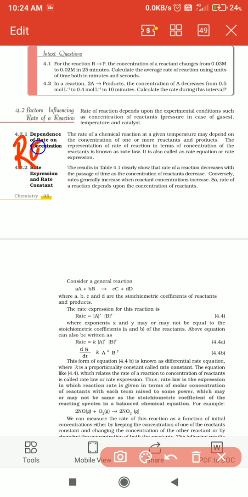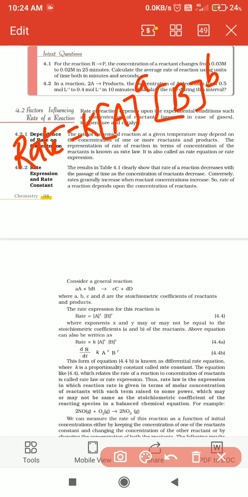By using this expression we define the rate law. Therefore, rate is equal to K into the concentration of A to the power a into the concentration of B to the power b. So how do we define the rate law? The rate law is the expression in which the molar concentrations of reactants, with each term raised to some power which may or may not be the same as the stoichiometric coefficient of the reacting species in a balanced chemical equation.